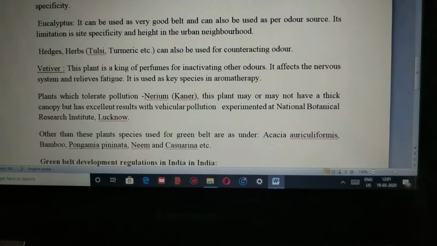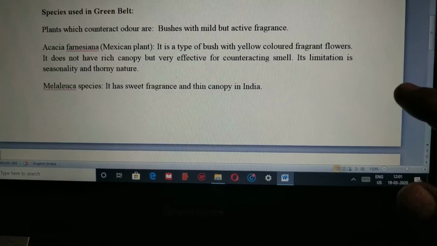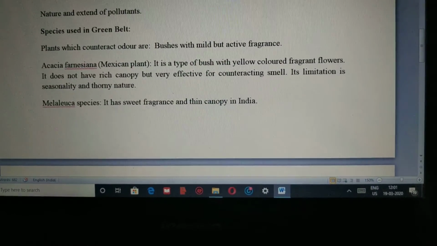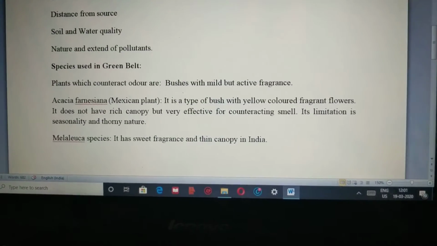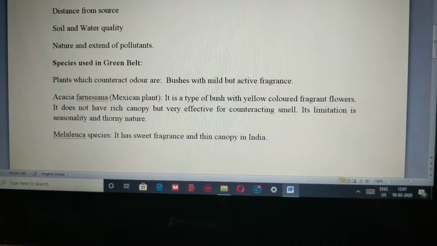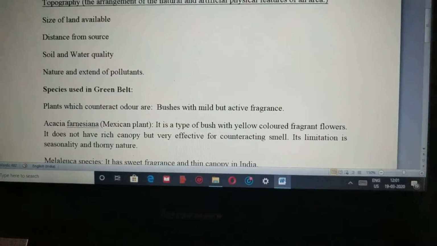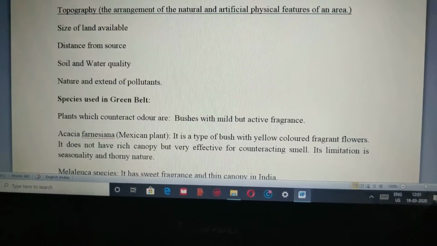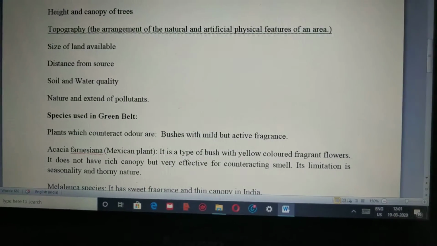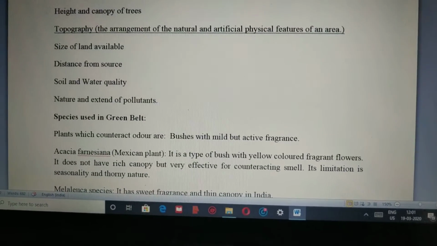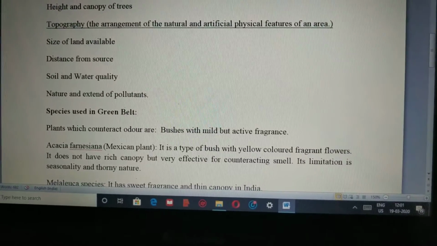Next, we can also use the green belt area with the help of canopy trees, which are thin and greater in height, or sometimes bushy in form, depending upon the region. The green belt area depends on the region we are in. If it is a region like Maharashtra, we would prefer neem and plants like eucalyptus, tulsi, turmeric and kanher.